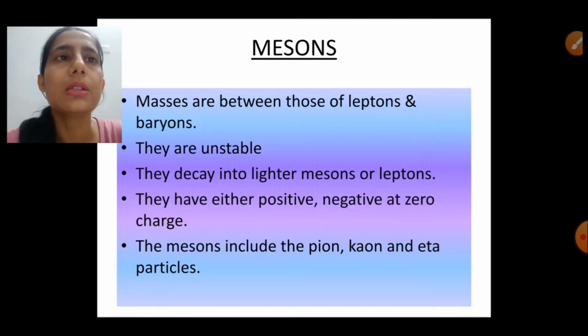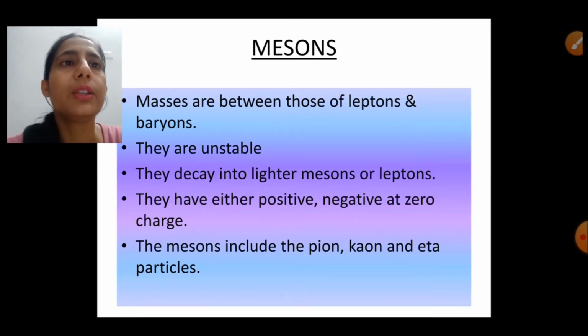So after leptons, the next family is mesons. Mesons means middleweight particles. So Yukawa theory has predicted the existence of mesons in the nucleus. In the nucleus, we know that there are protons and neutrons. So Yukawa said that protons and neutrons, they are exchanging pions with one another. That is why they are feeling the strong forces. After that, many other mesons have been found, and now we know that there are total 8 mesons in the meson family: 3 types of pions, 4 types of kaons, and 1 eta particle. And mesons, pi mesons, basically they are unstable. They can decay into muons.